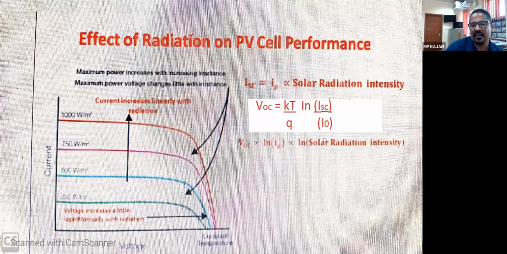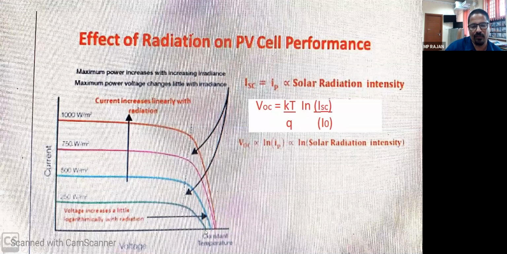But there is a factor here that we'll see in the topic of temperature effect also in detail. I0, the reverse saturation current, is inversely proportional to the voltage. The forward biasing current in the case of a diode and the reverse saturation current in the case of a solar cell decide the voltage. So voltage is increasing, but in a slow fashion.